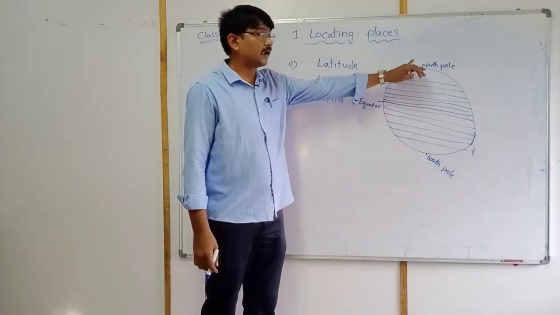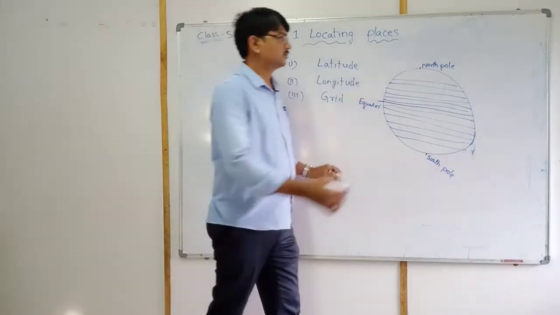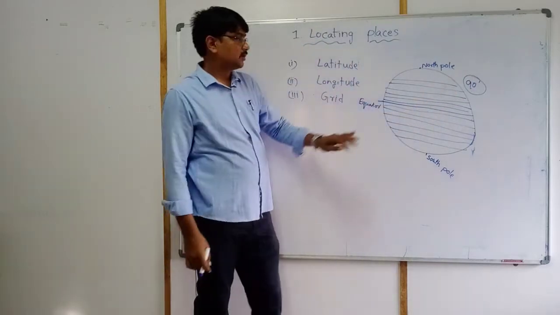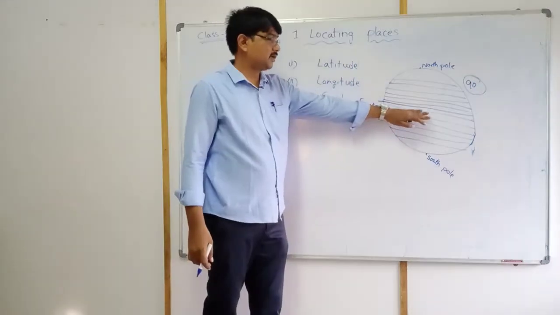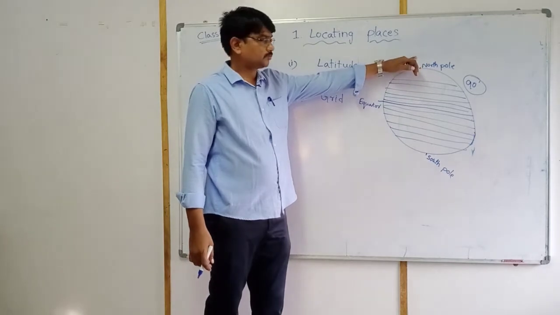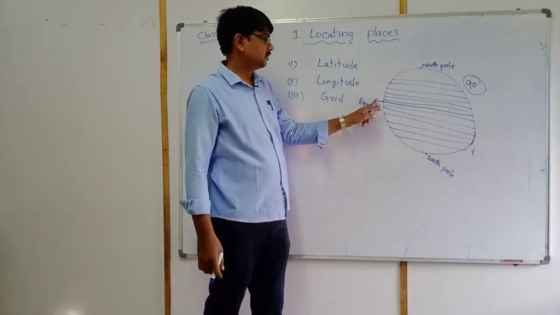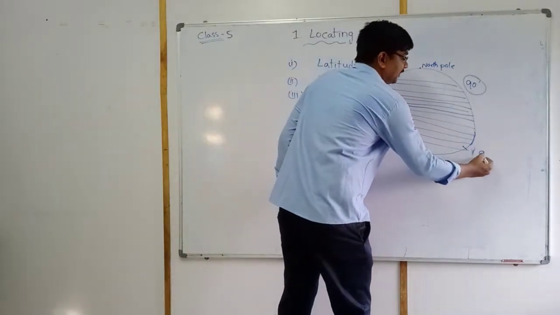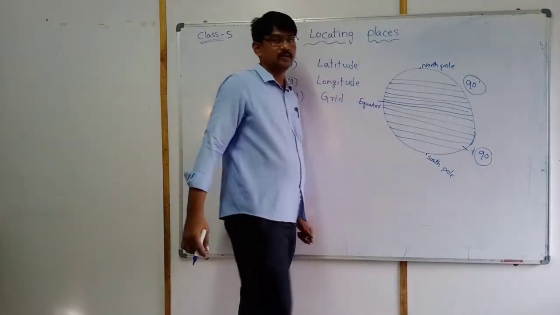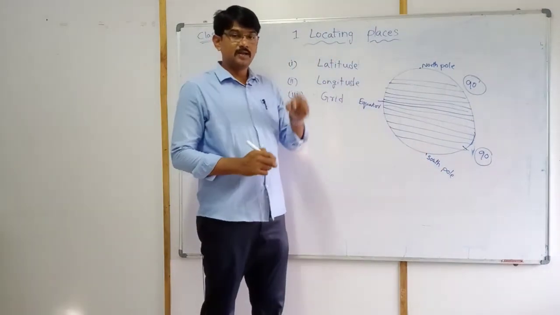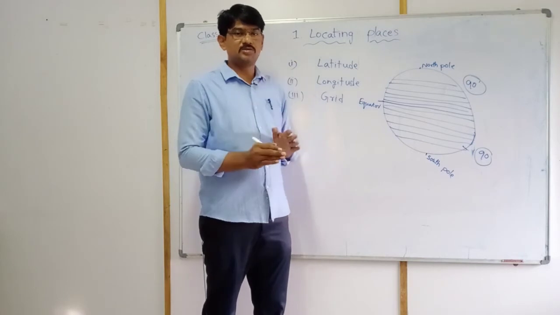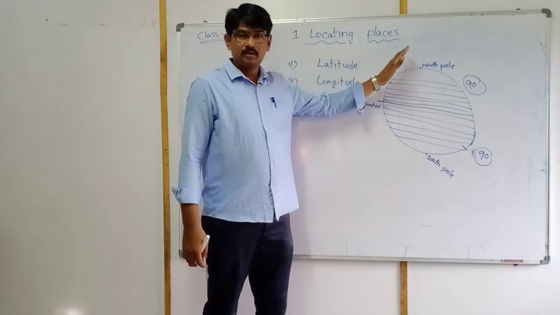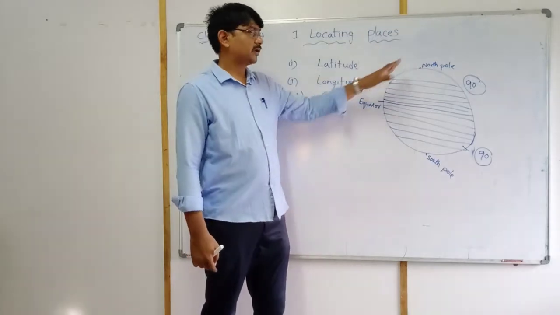From the equator to the north pole side, there are 90 latitudes. How many? 90 latitudes. From the equator to the south pole side, 90 latitudes are there. Here are some GK questions. How many northern latitudes are there? 90.